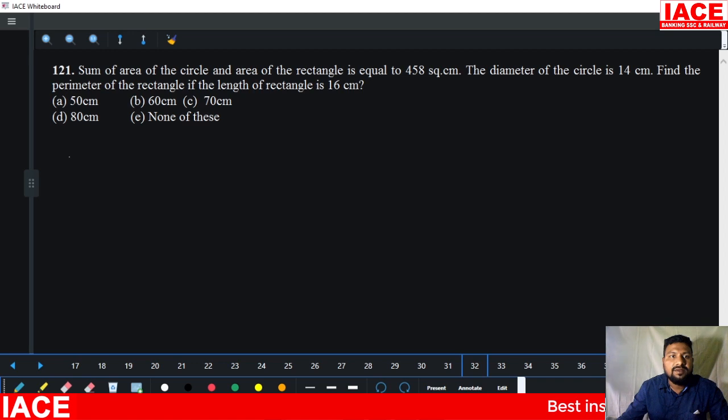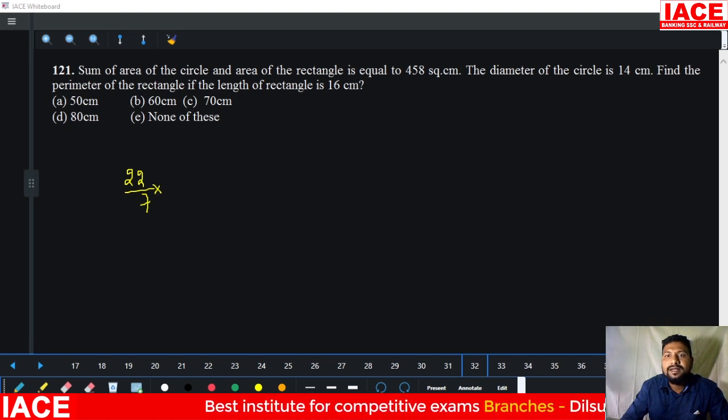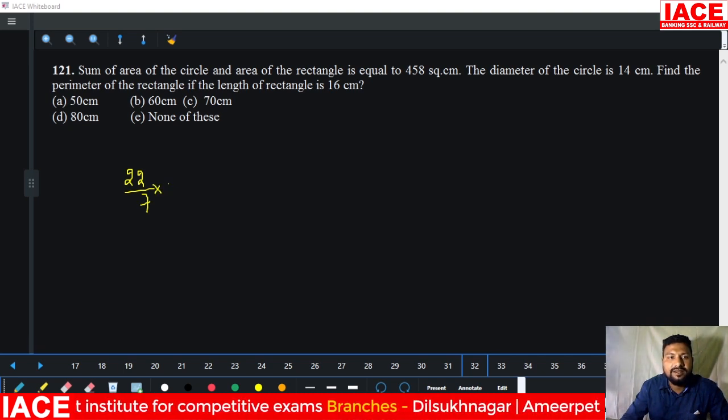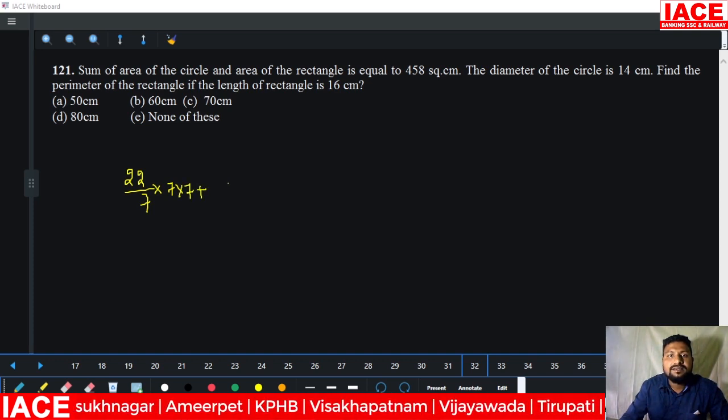Next, sum of area of circle. Area of circle formula is pi r square, 22 by 7. Radius is required. Next line they have given the diameter of a circle is 14. That means radius is 7, so 22 by 7 into 7 into 7, plus area of rectangle, sum of the values.